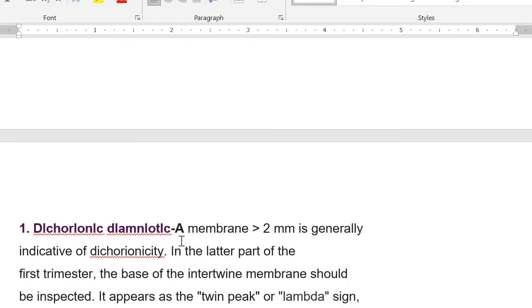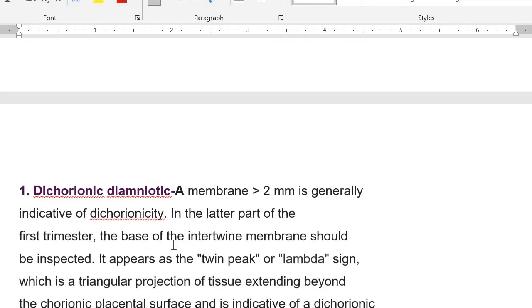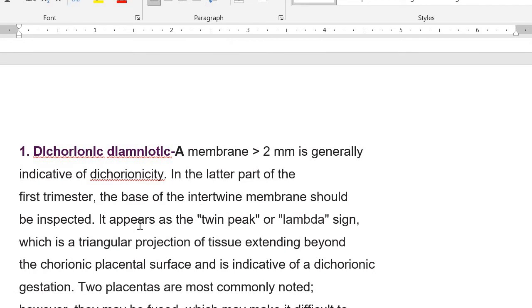In cases of dichorionic diamniotic pregnancy, you will see that the membrane between the two babies is more than 2 millimeters. So it will tell you that this is generally a dichorionic pregnancy. In the latter part of the first trimester, the base of the intertwin membrane should be inspected. It appears as the twin peak or lambda sign, which is a triangular projection of tissue extending beyond the chorionic placental surfaces, and it is indicative of dichorionic gestation. Which sign? Twin peak or lambda.